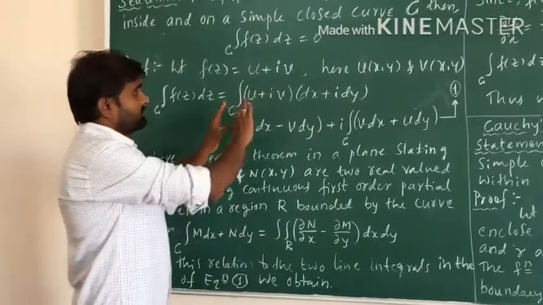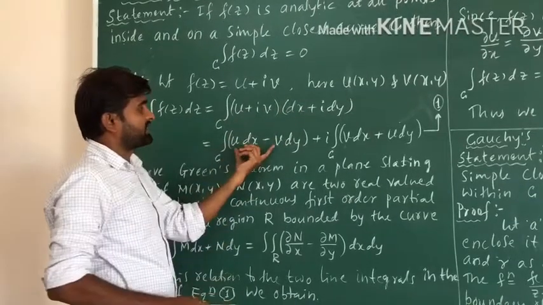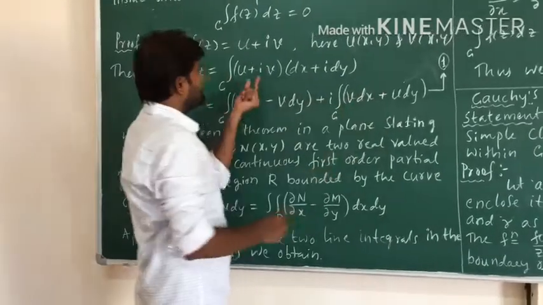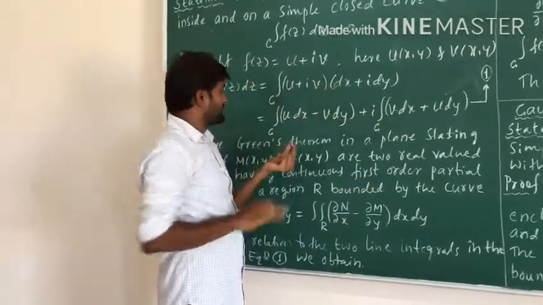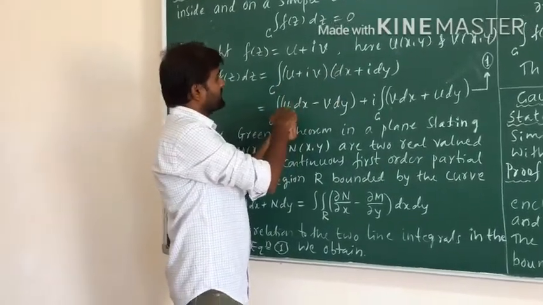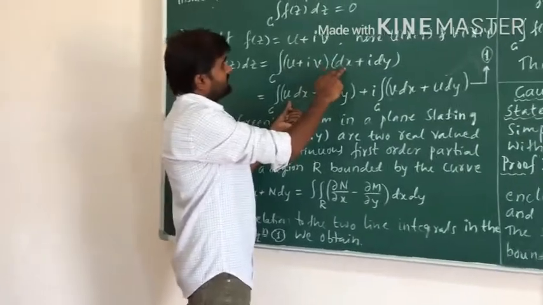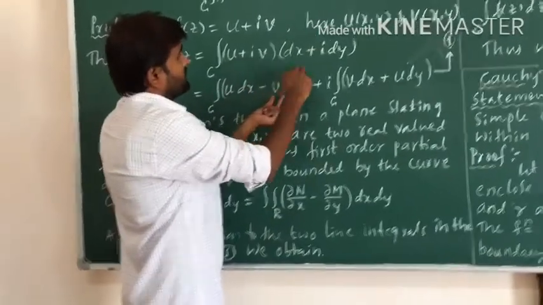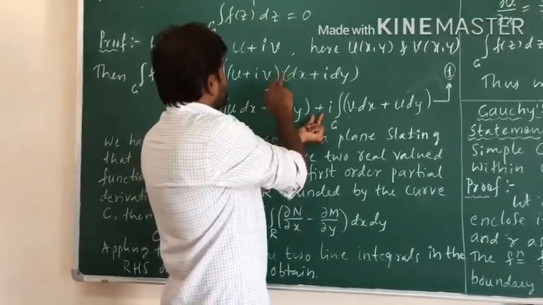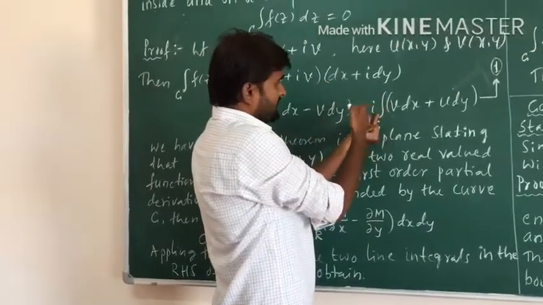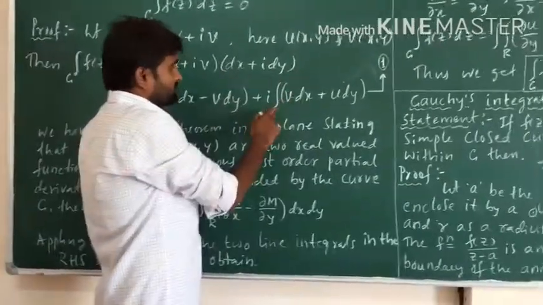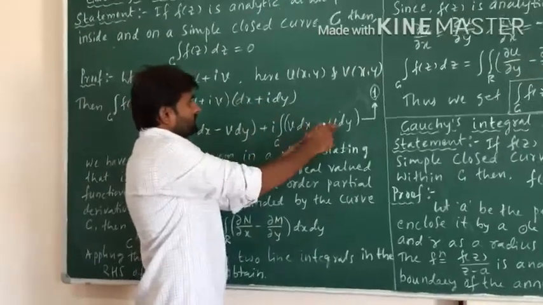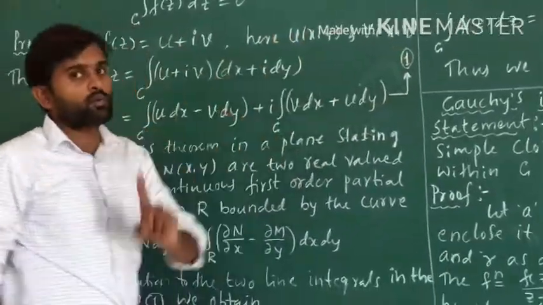Splitting into real and imaginary parts and multiplying out the brackets, this equals the integral over C of u dx, then i squared is minus 1, so minus v dy, plus i times v dx, and taking the constant i outside, the integral of v dx plus i times u dy. I am calling this equation number 1.